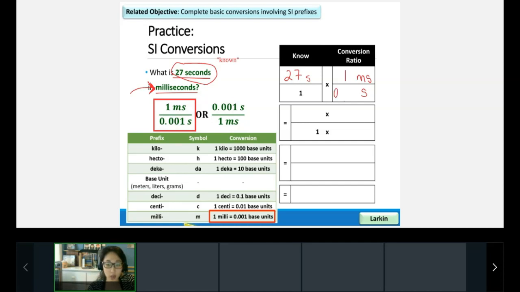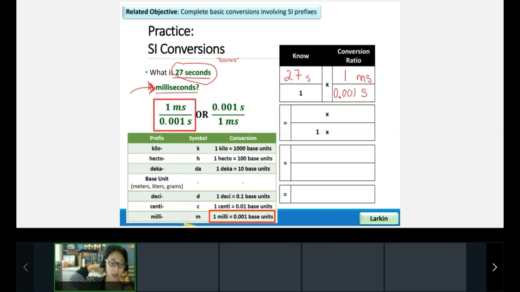every 0.001 seconds. All right, go ahead and give me a smiley face or an emoji in the chat box if that's beginning to make sense. Again, we're going to practice this a few times, so don't panic if it doesn't make a ton of sense yet. It just takes practice. Okay, so we have our equation set up.